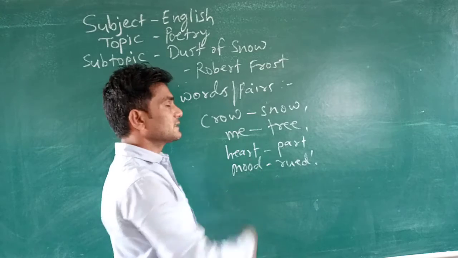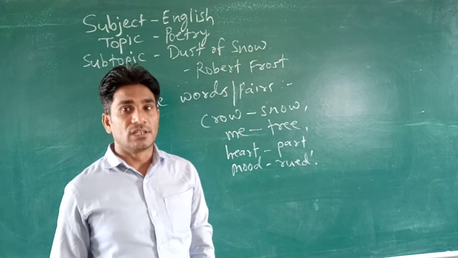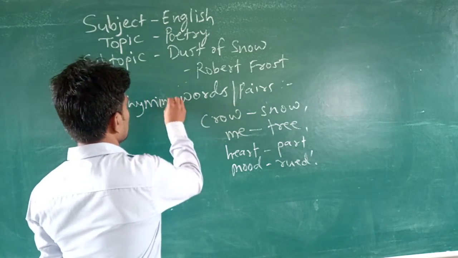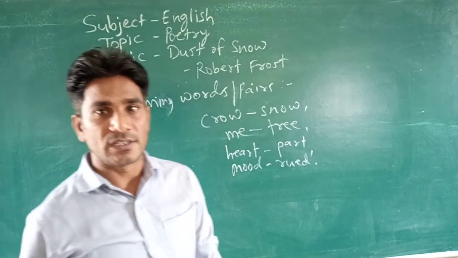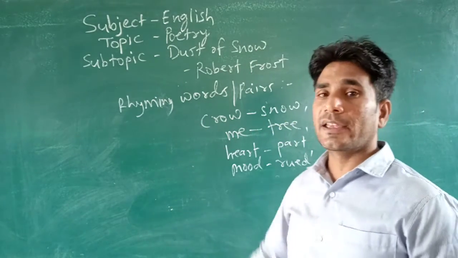So these are rhyming pairs or rhyming words. Here, this way, such two questions are asked on rhyme.